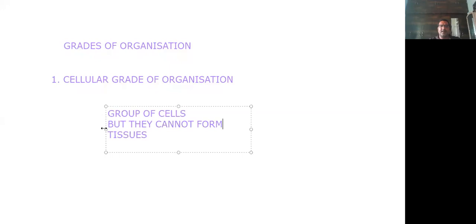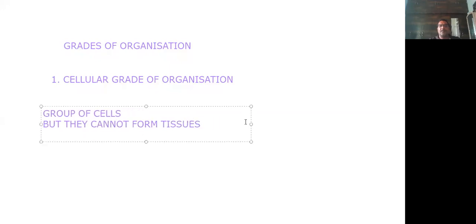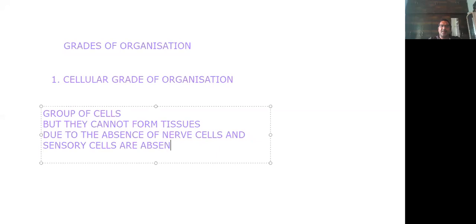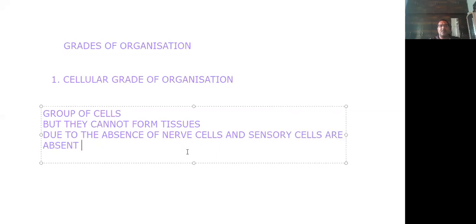The reason is that they are going to make a group, but due to the absence of nerve cells and sensory cells, that means coordination is absent.